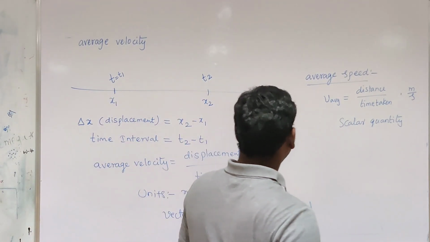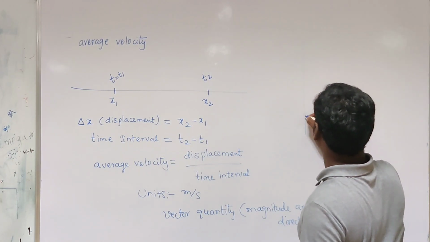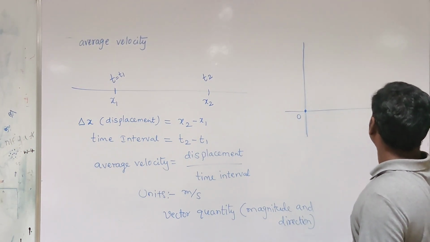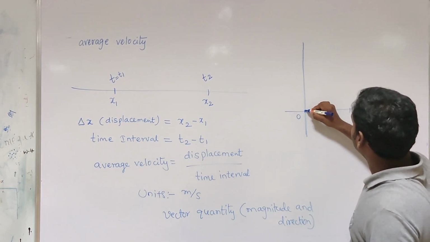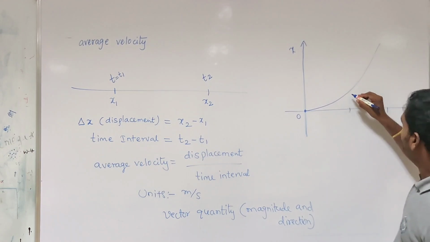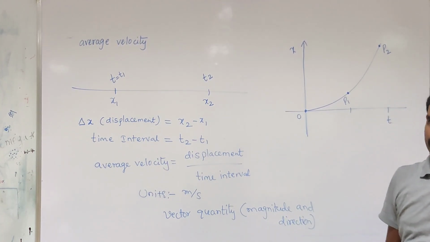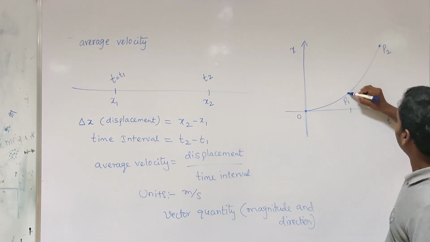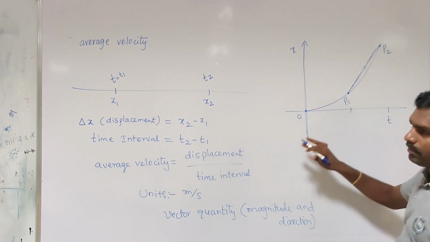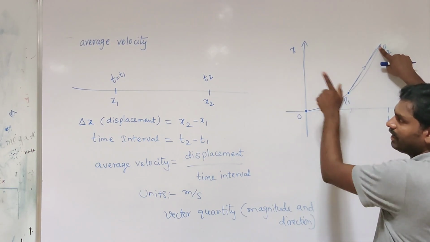If you want to find the average velocity on an x-t graph, consider at t equal to 0 and at some t, the position of the particle is changing like this. Suppose we want the average velocity from point p1 to point p2. In this case, the slope of the line connecting the corresponding points is nothing but the average velocity. If we find the slope between these two points, that slope gives us the average velocity.